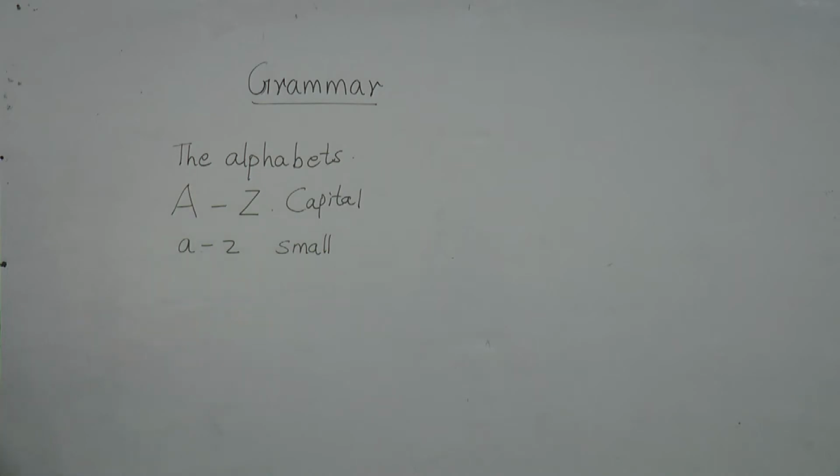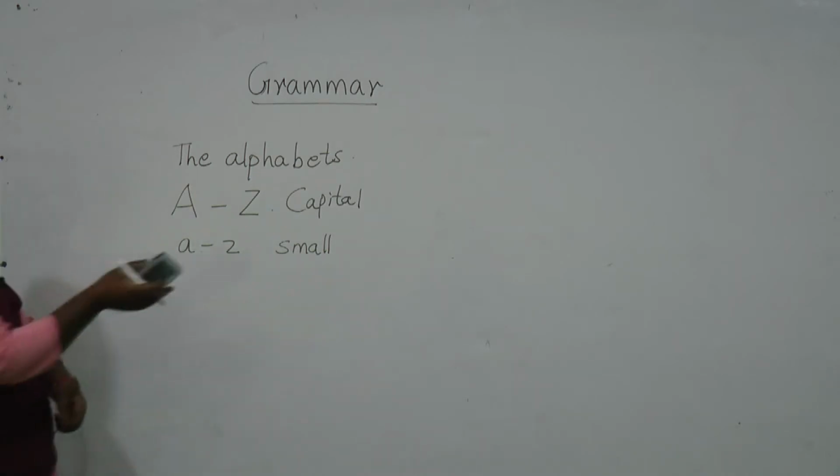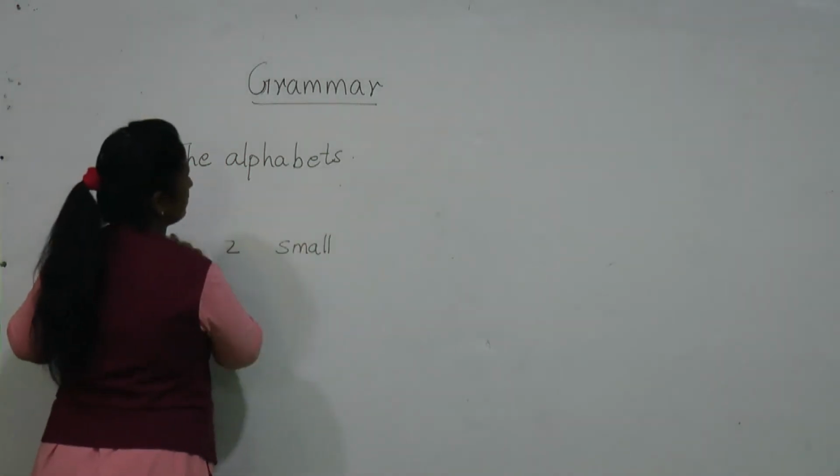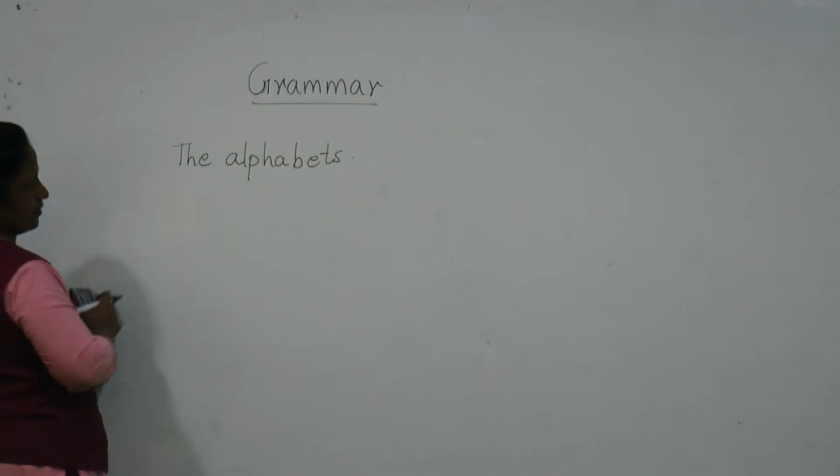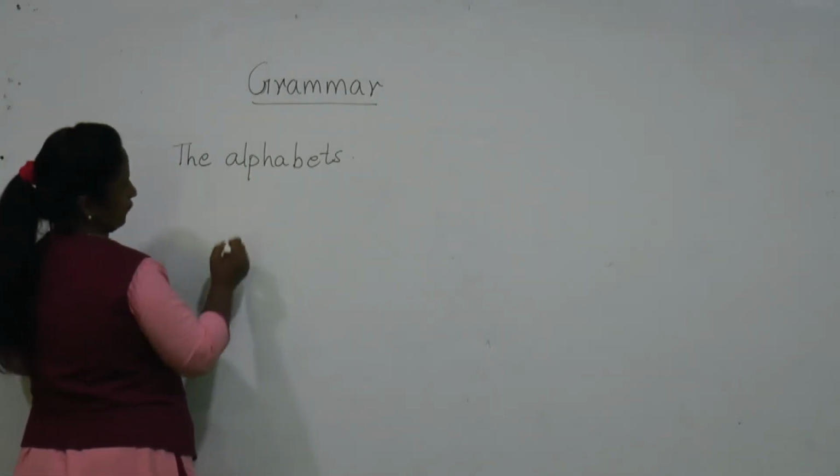Now, if I write some alphabets, see children, it is very necessary that you know all these basic things for the improvement of your English.